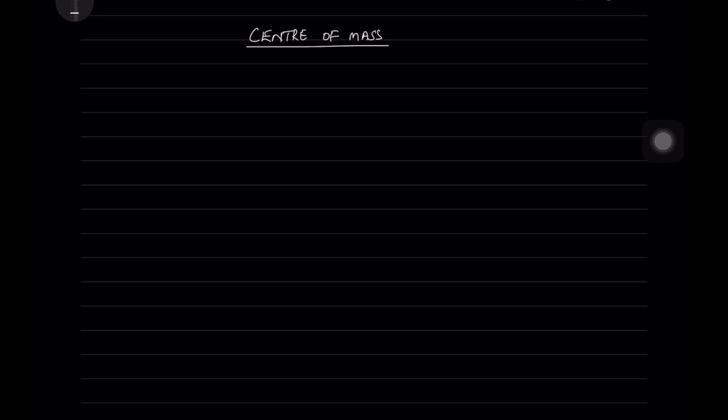What is center of mass? So let us consider a rigid body of mass m, and the body is rigid. What is meant by rigid? Rigid body is such type of body where it obstructs deformity, which means it does not deform easily. Such type of a body we call it as rigid body.